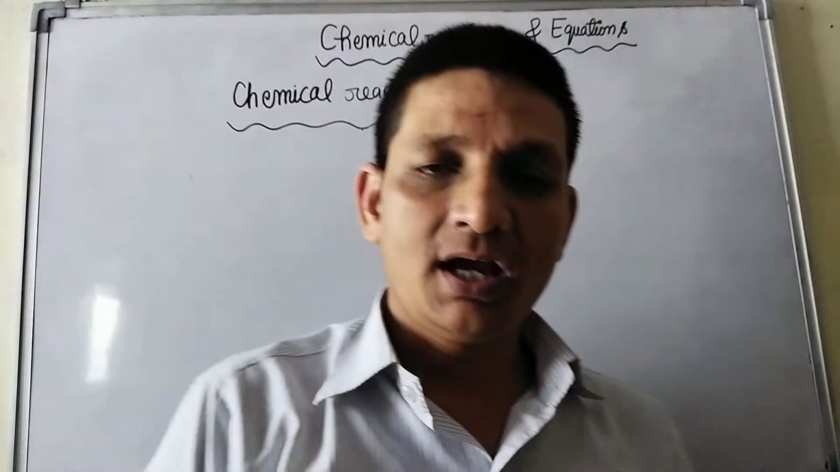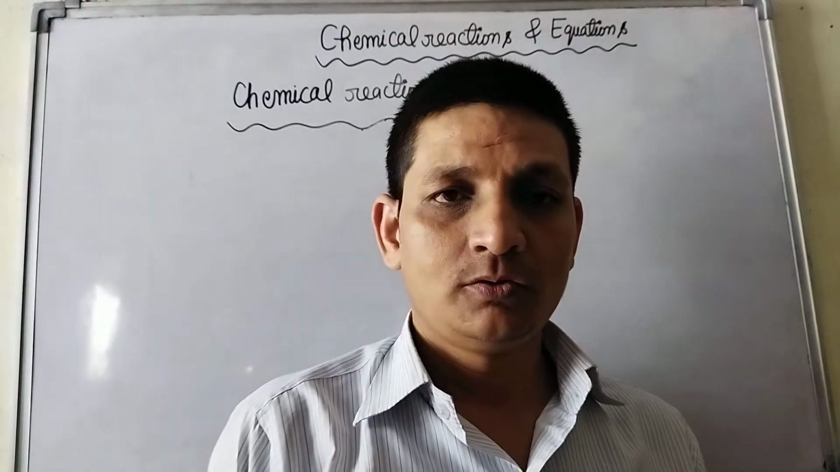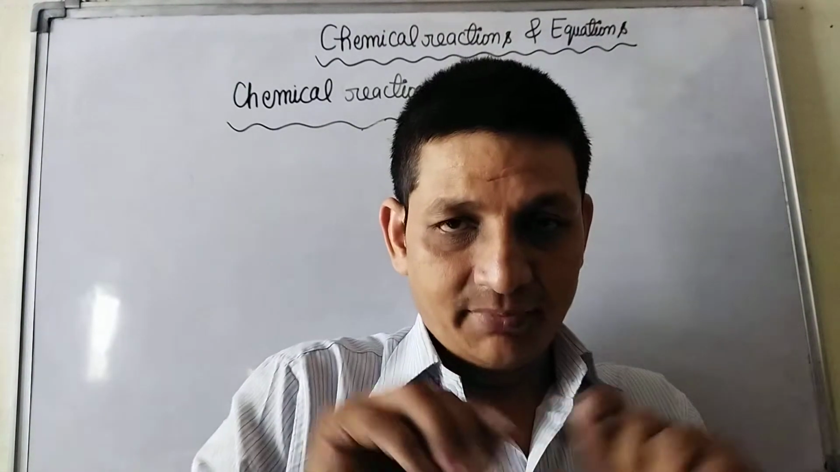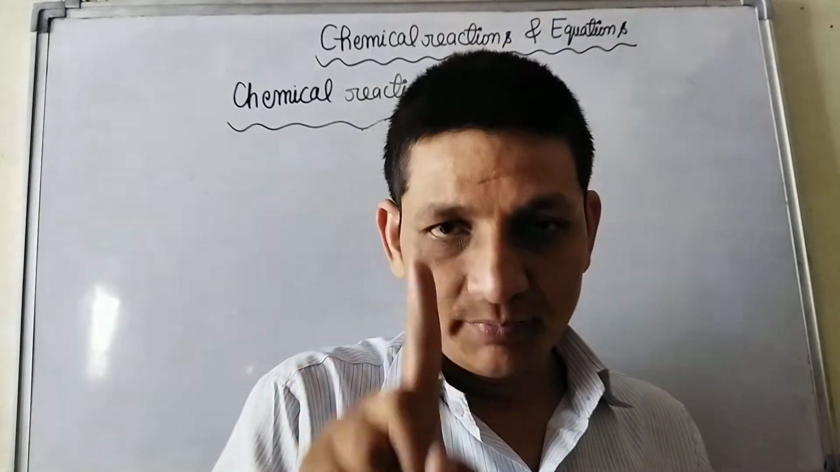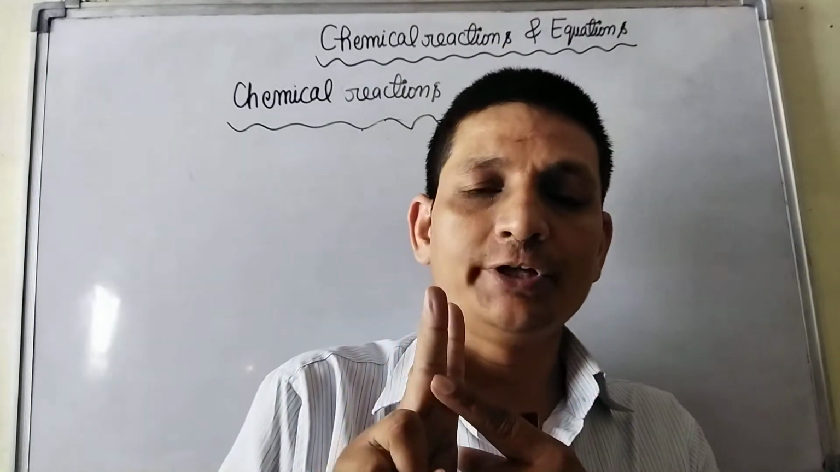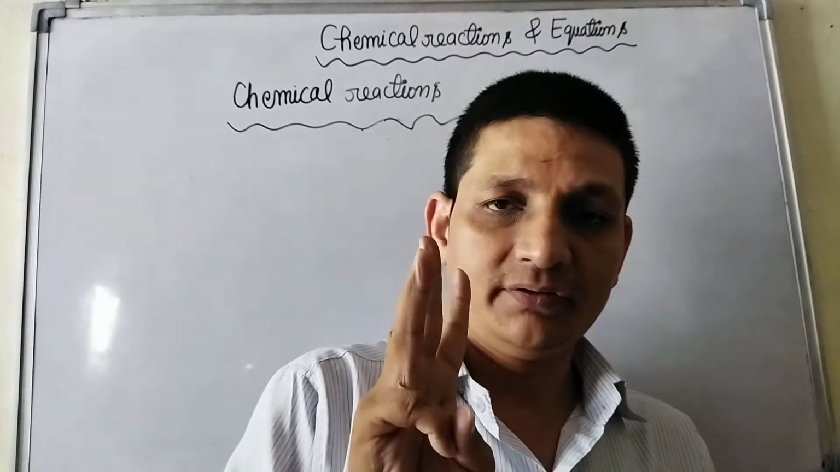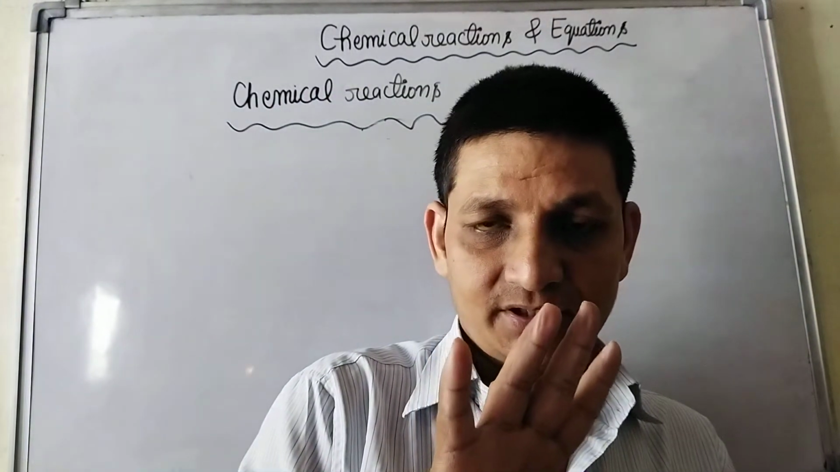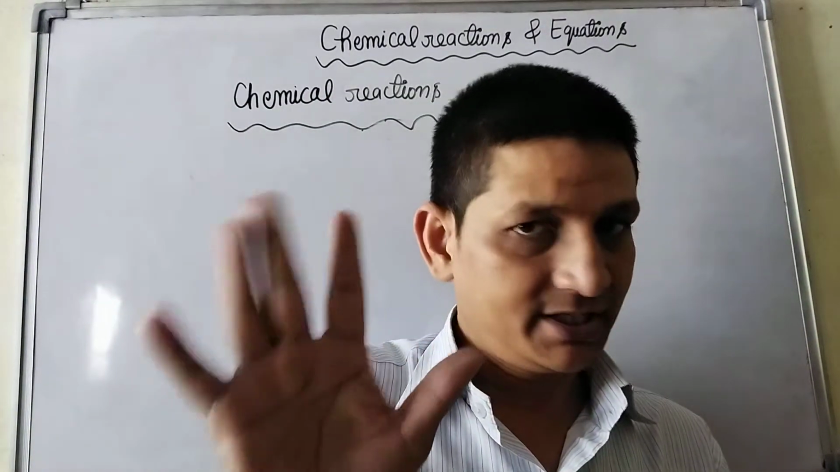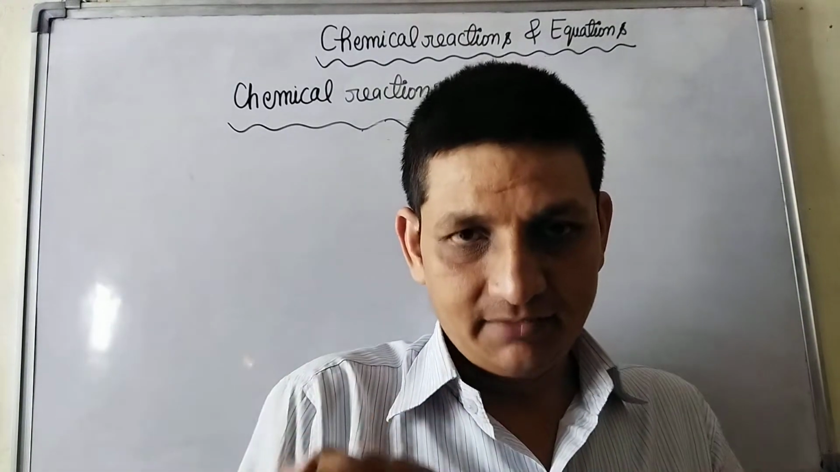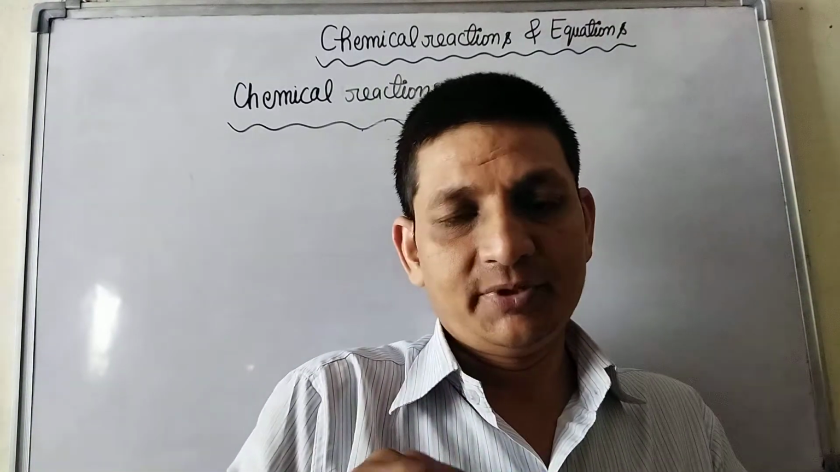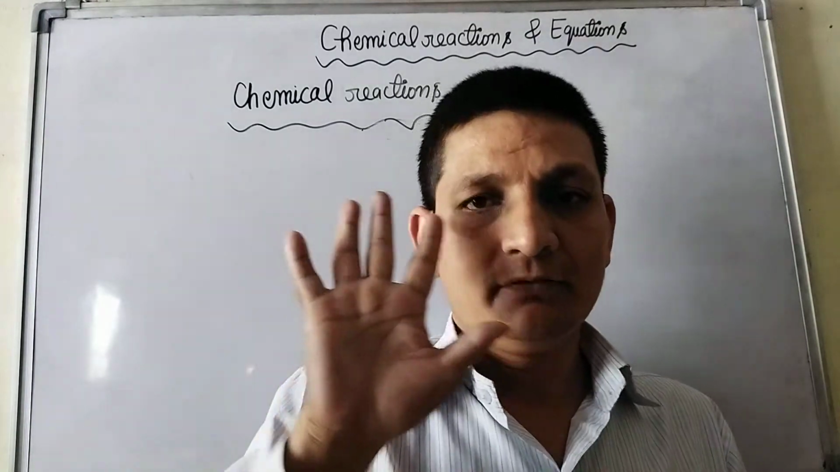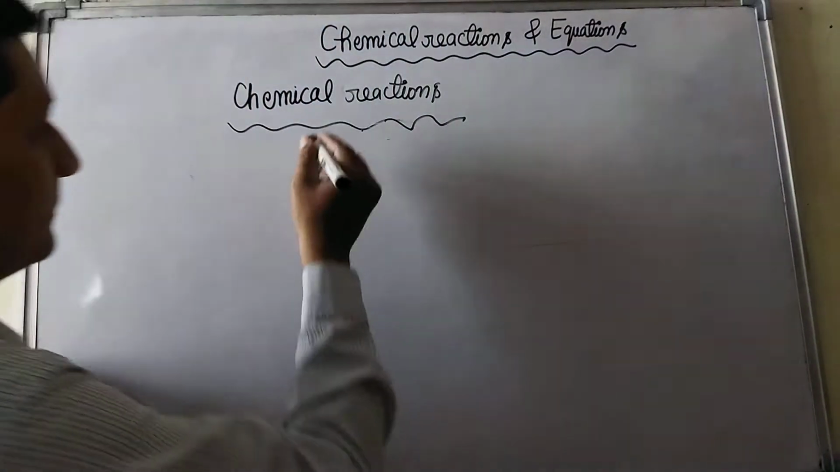Chemical reactions can generally be classified as number 1, combination reaction; number 2, decomposition reaction; number 3, displacement reaction; number 4, double displacement reaction; number 5, redox reaction. So we can classify reactions generally on the basis of the normal way into 5 types. Look here.